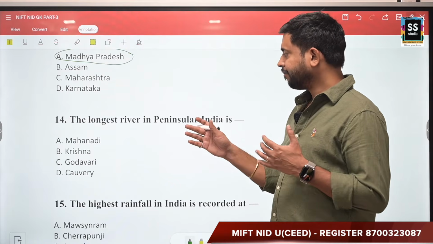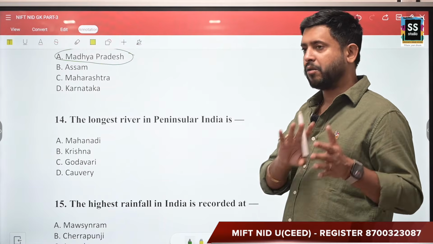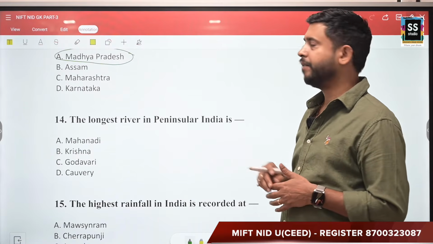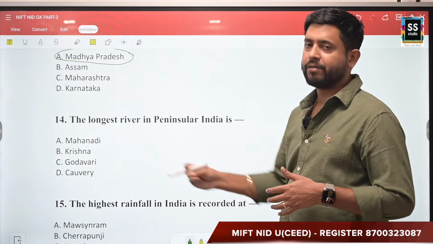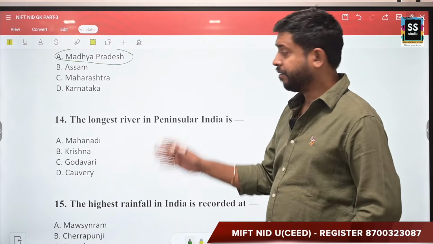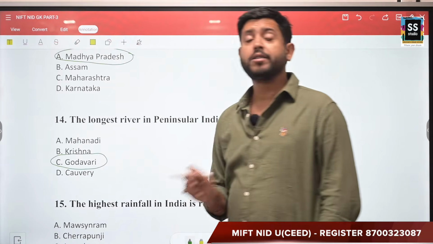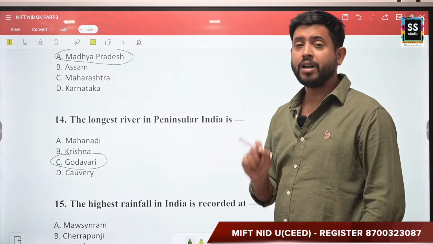But peninsular India, that is starting from Madhya Pradesh and going down. Now which of these rivers is the longest one? Your options are Mahanadi, Krishna, Godavari and Kaveri. The correct answer is Godavari, which is also known as Dakshin Ganga.